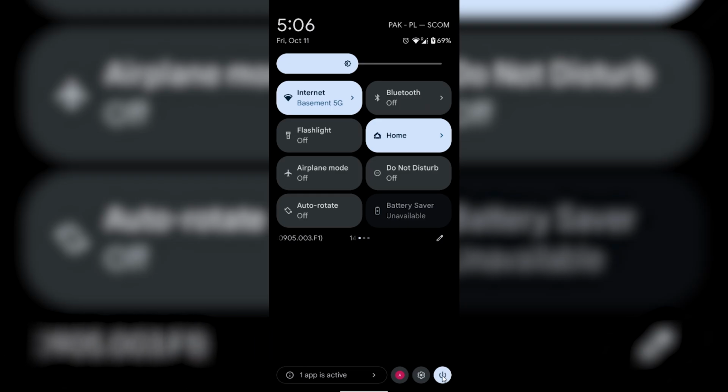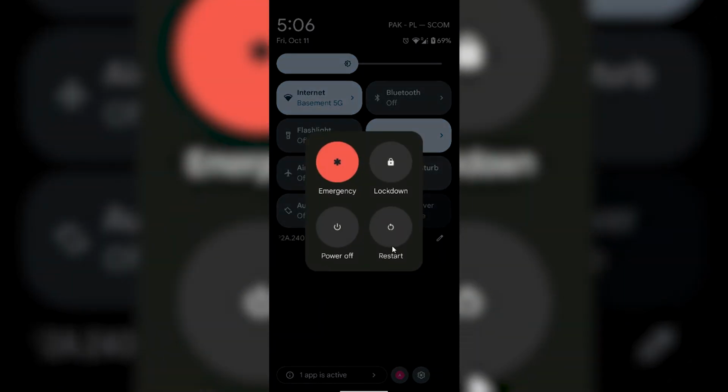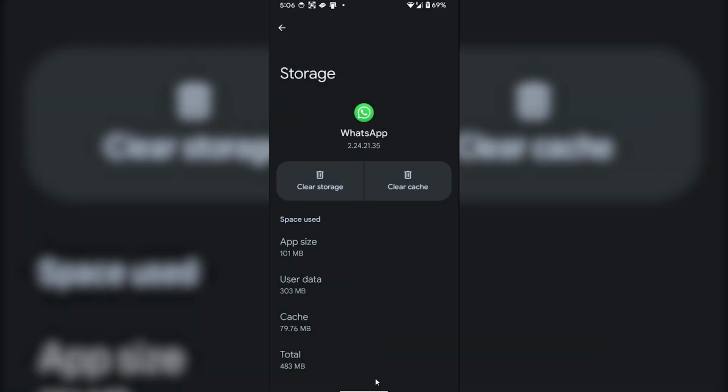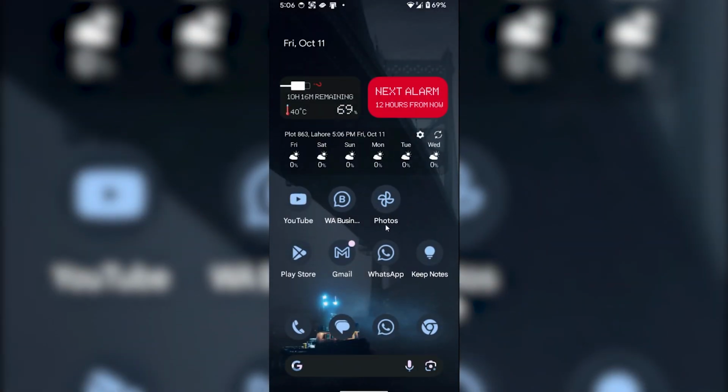Then all you have to do is click on this power button and reboot your phone. Once your phone has been rebooted, all you have to do is check if your problem has been fixed or not. But if your problem has not been resolved, then you can open WhatsApp, go to the